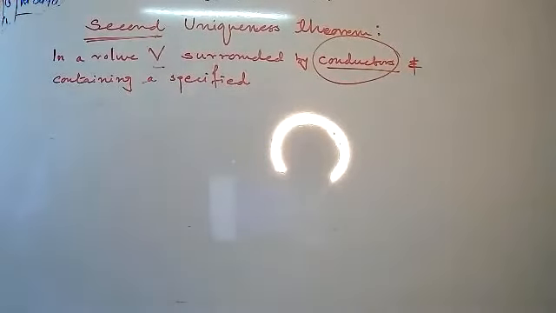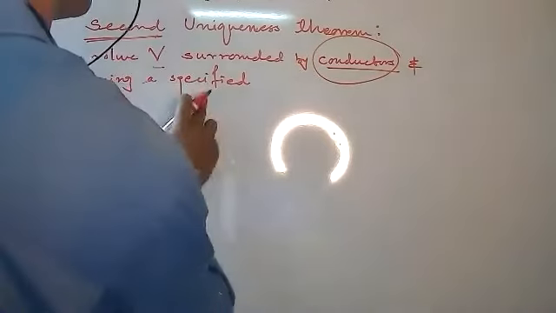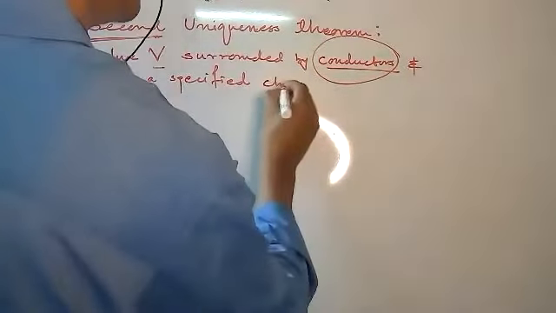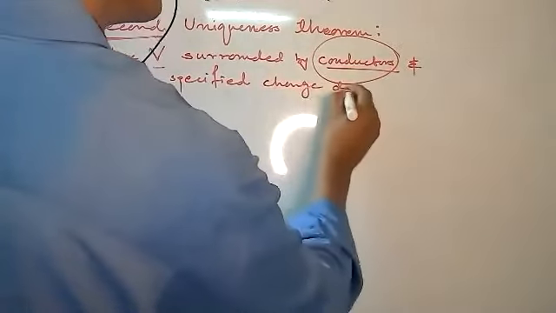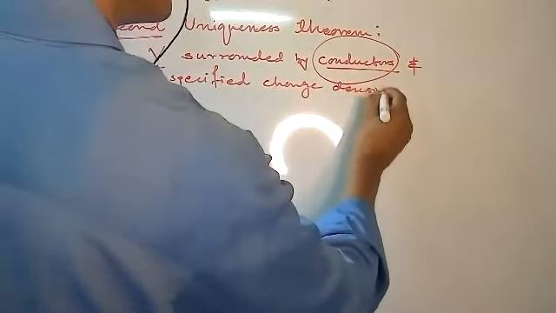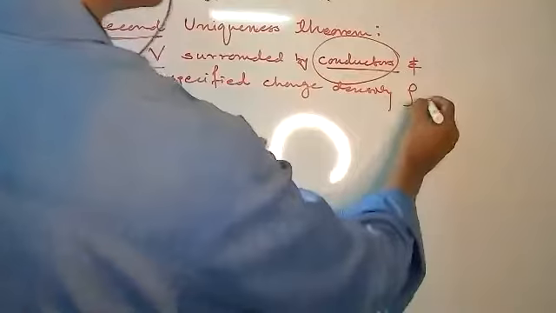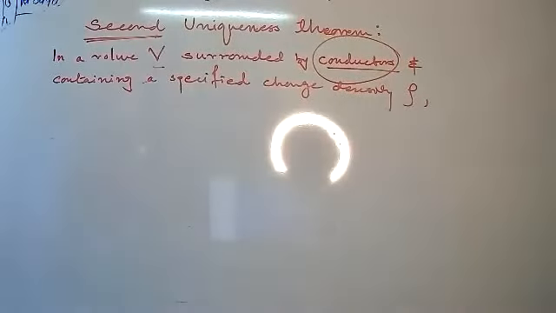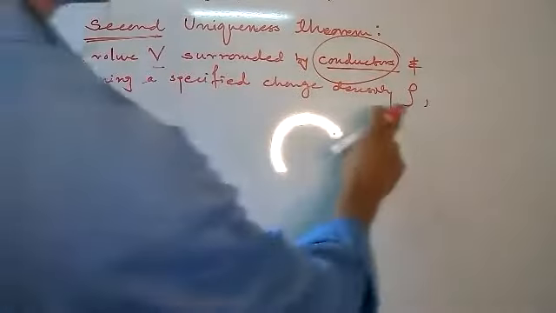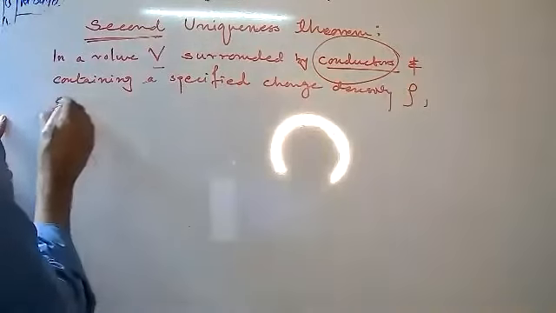What is the notation for the specified charge density? Rho. Specified charge density rho. The electric field